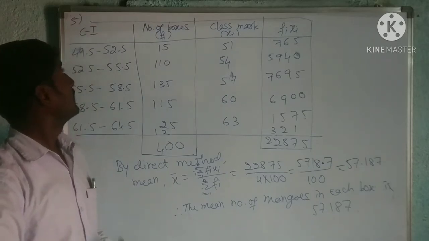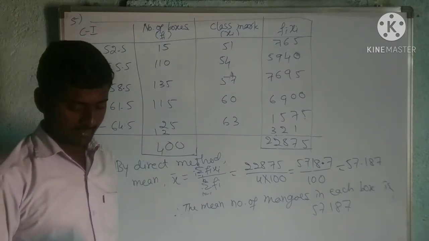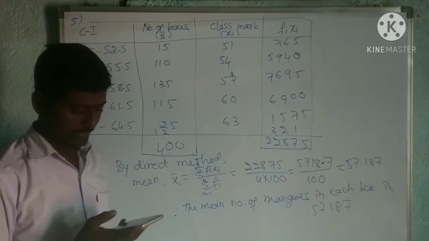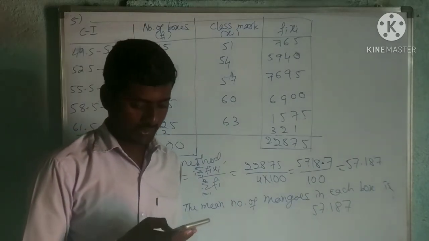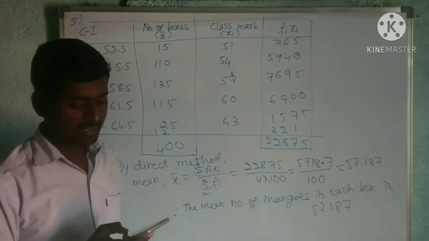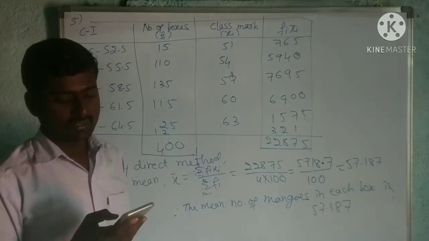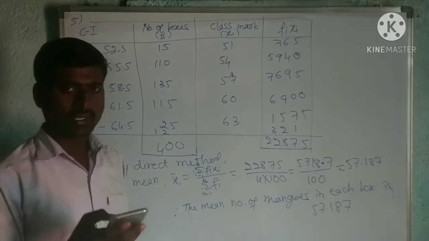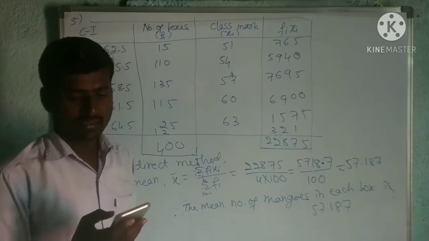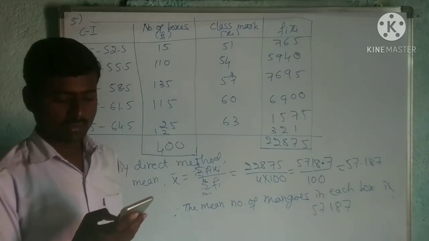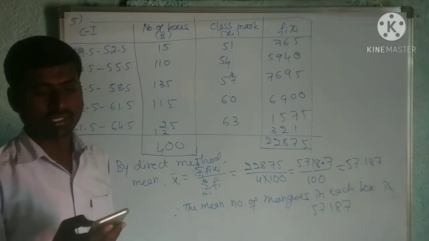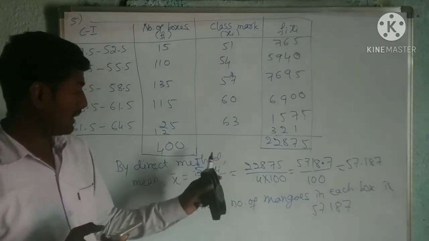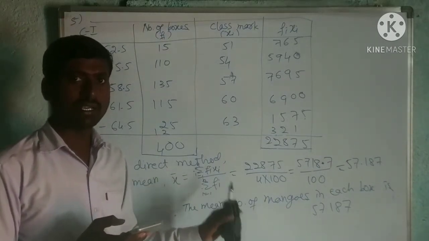Now remaining, how many are there? Maybe remaining 4 are there, I think. So remaining 4. Okay, right. Then the 6th one and 7th one, you try yourself. By tomorrow, try the 6th and 7th one and send your solution to me. Later I will give the solution for that. You follow only the direct method. Okay. You solve it by the direct method.